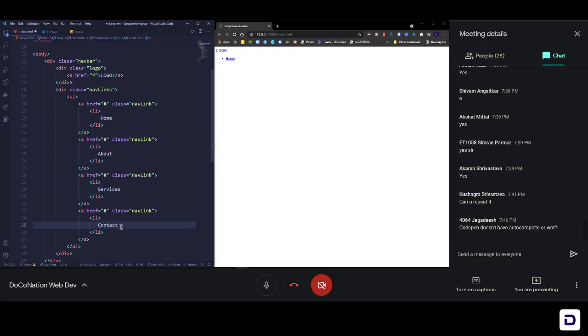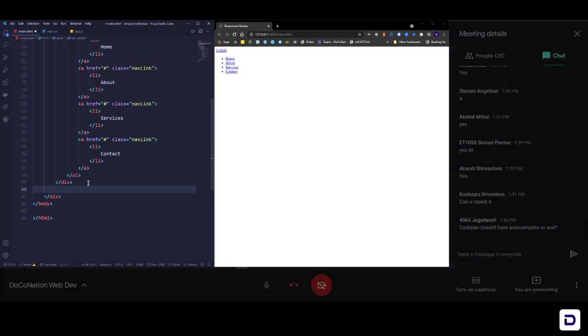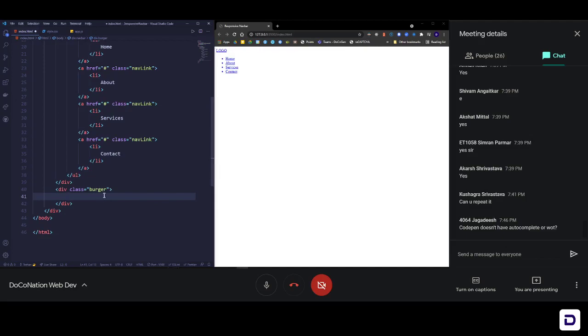Okay, so now you can see on the right side of the screen that we have our logo and we have our 4 links. But we also talked about adding an icon, right? So let me add that third component here. It will be hidden on larger screens and visible on smaller screens. Okay, so we'll achieve that using CSS, but for now let's just add it here for the sake of it. So let's call it burger, okay, that makes much more sense to me. Click on enter and then you'll get this burger, and inside this we want to add an icon.